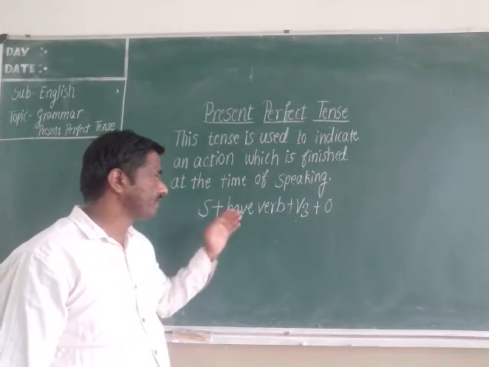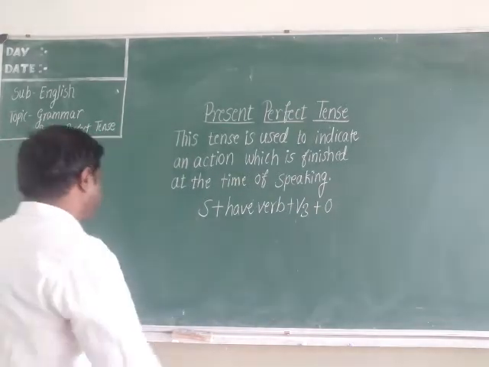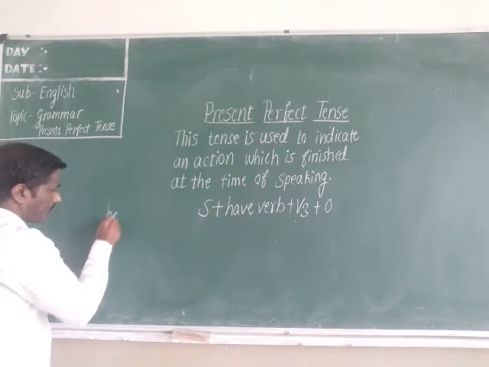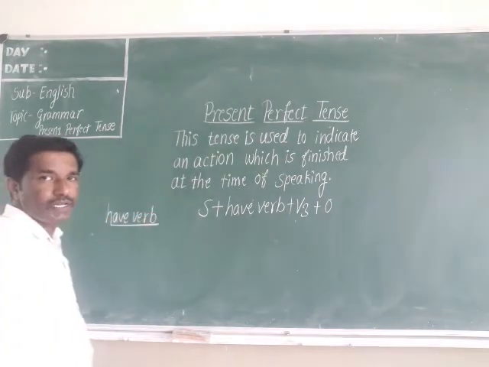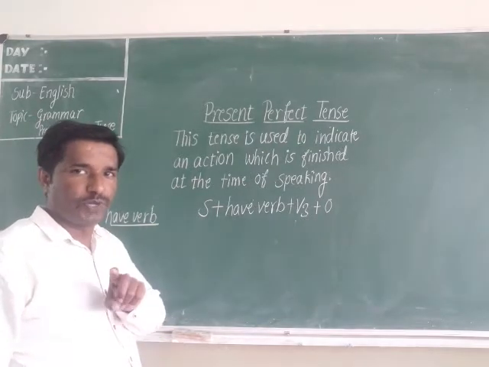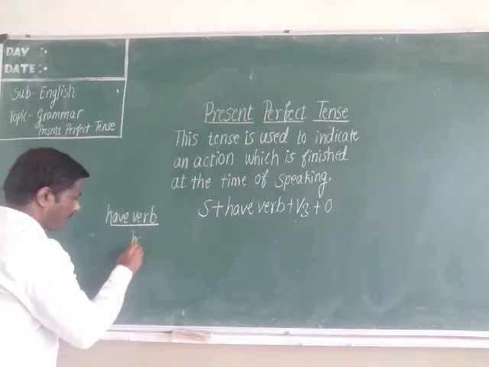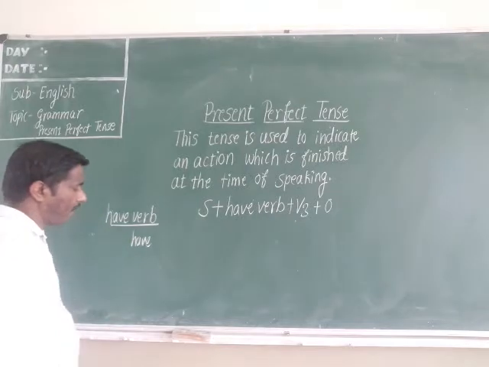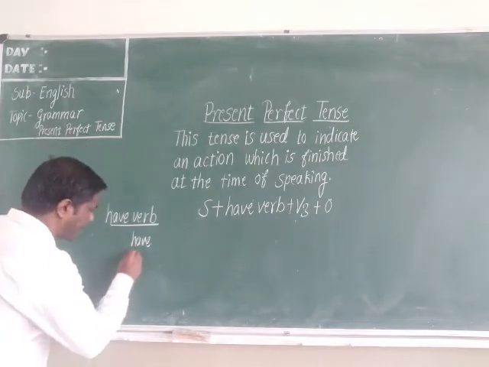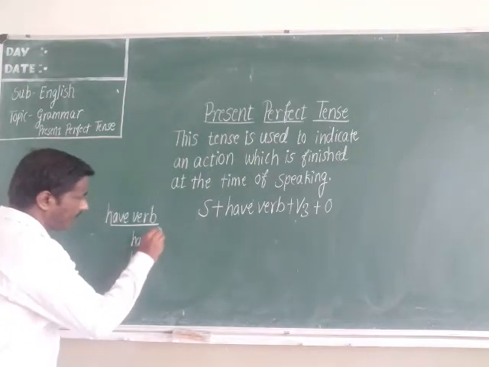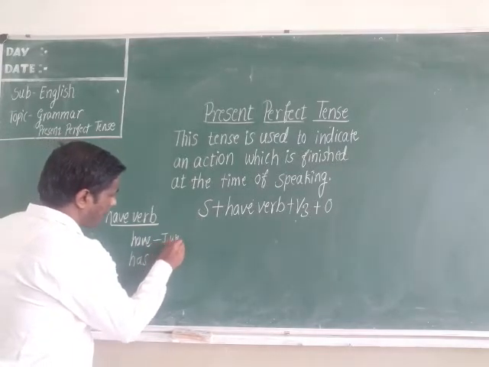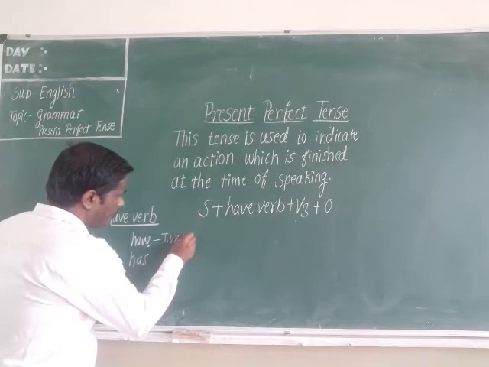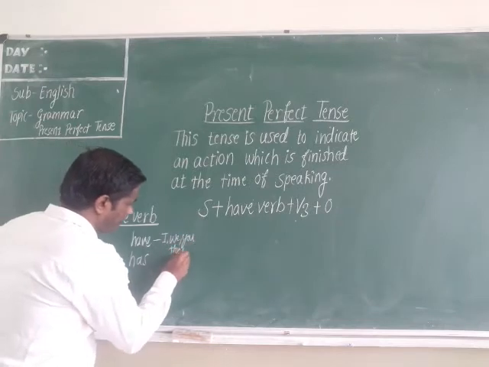Now let us say what is have verb. Have verb means in the present tense two things will come. One is have, another one is has. Then where do we use have? When I, we, you, they.